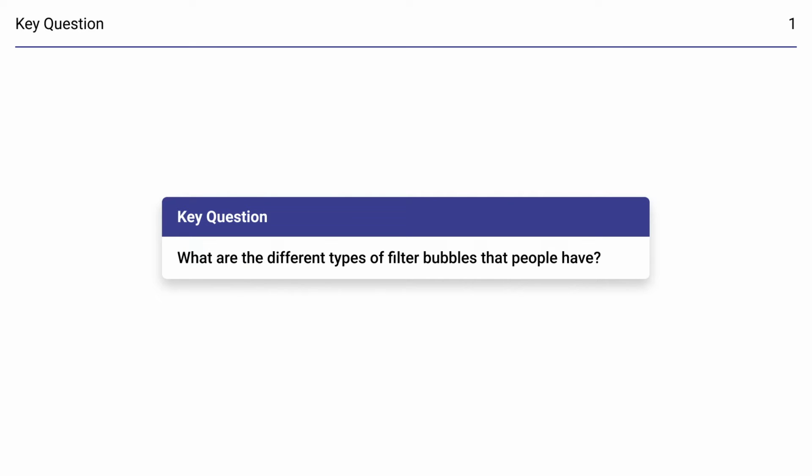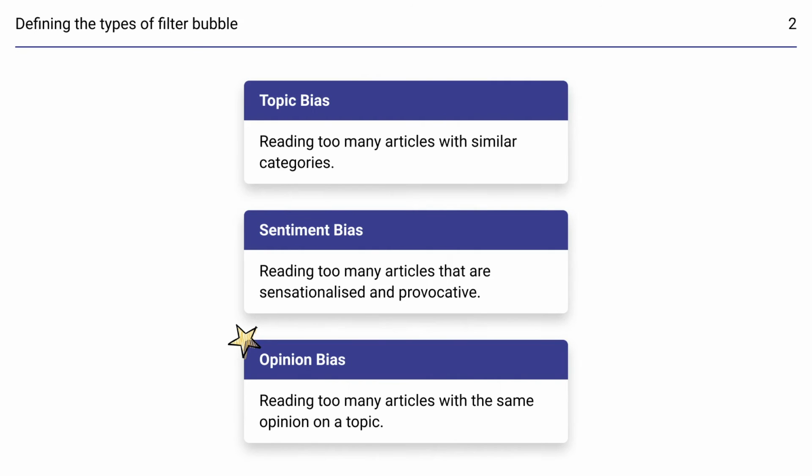Burst My Bubble tries to combat this unhealthy method of news consumption by alerting you when filter bubbles start to form and skew your opinion. So what makes up a filter bubble? What are the different types of a filter bubble? How does Burst My Bubble understand there is a filter bubble? Our team has categorized filter bubble into 3 types of bias.